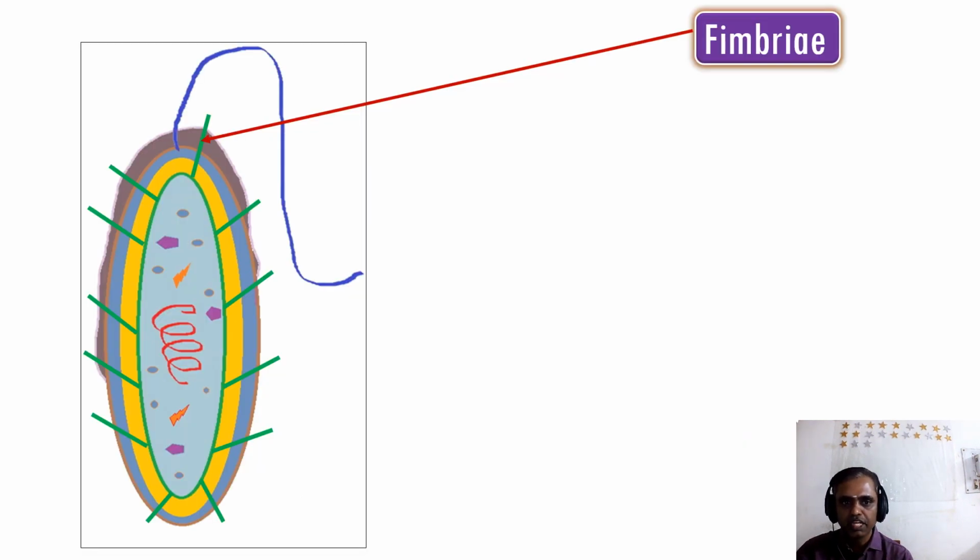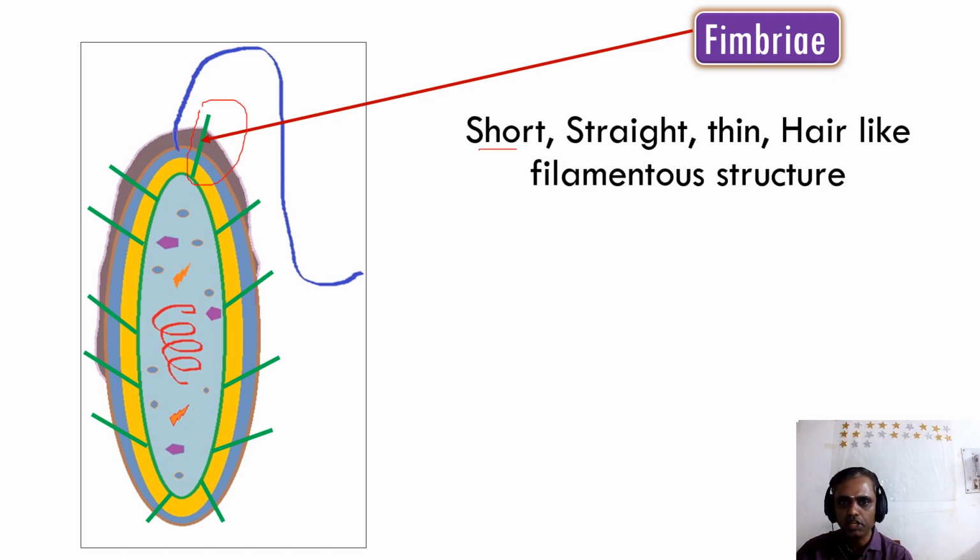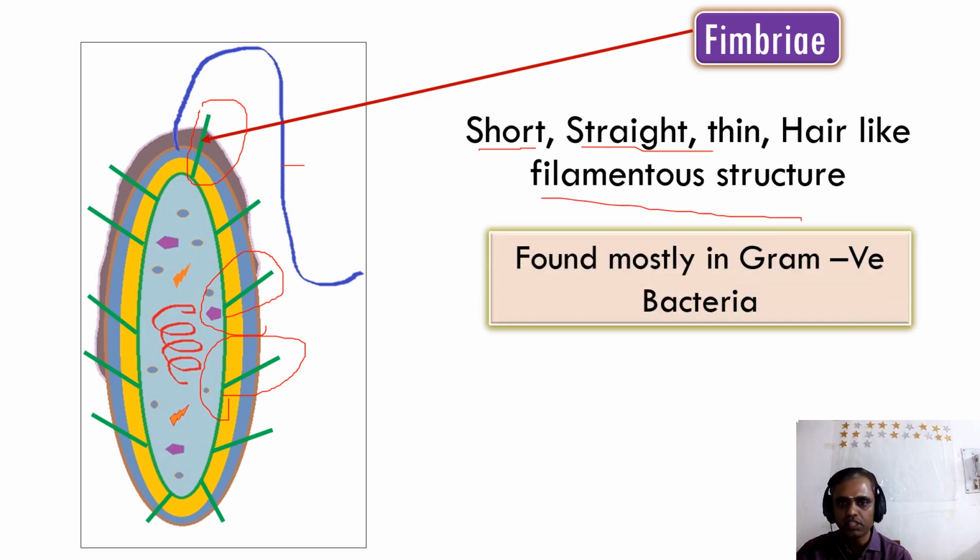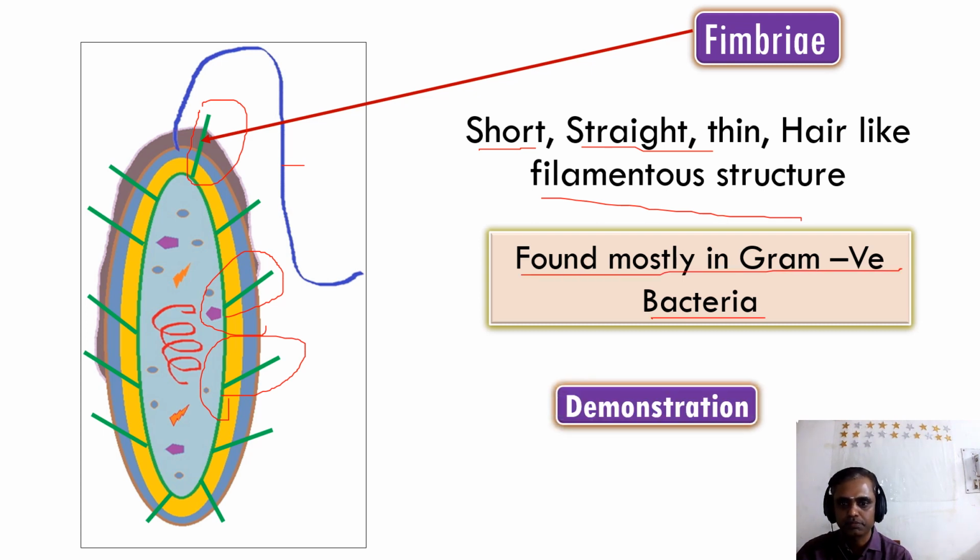Okay, now we are going to study the fimbriae. Where the flagella is long, the fimbriae is short and straight. You can see in this picture that everything is a straight structure. It is a short, straight, hair-like filament structure, mostly found in gram-negative bacteria. And how to demonstrate it? The hemagglutination test helps to identify the fimbriae.